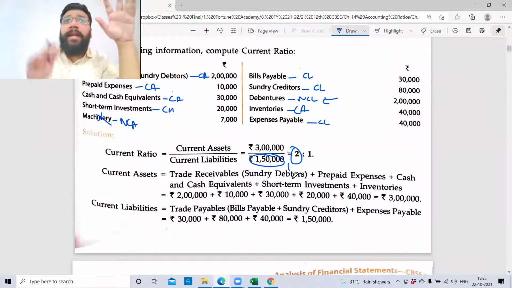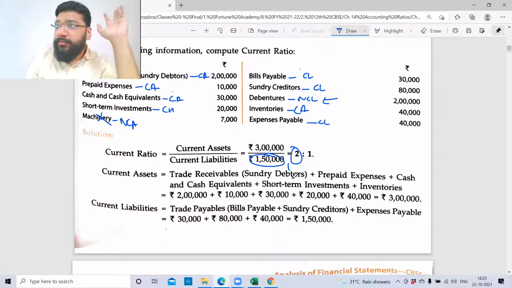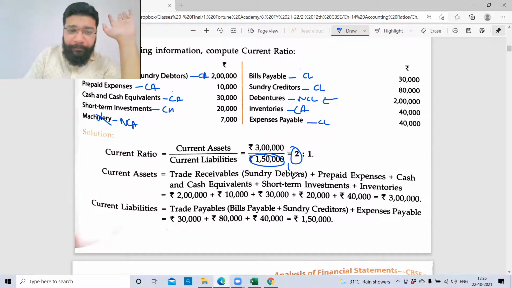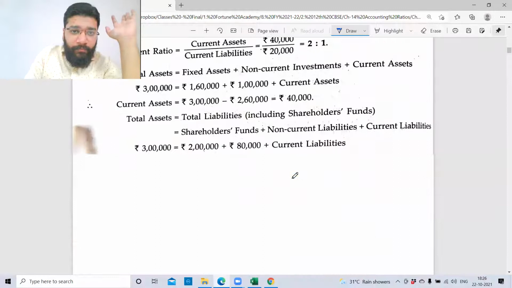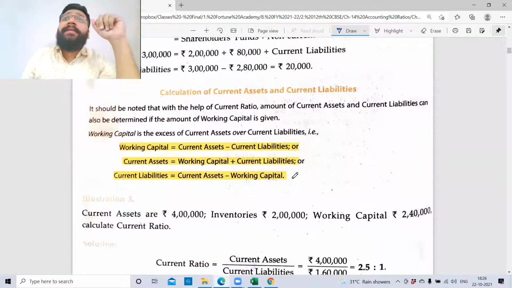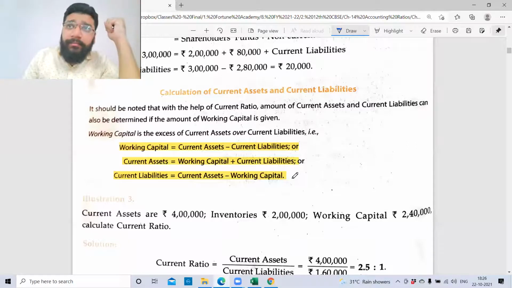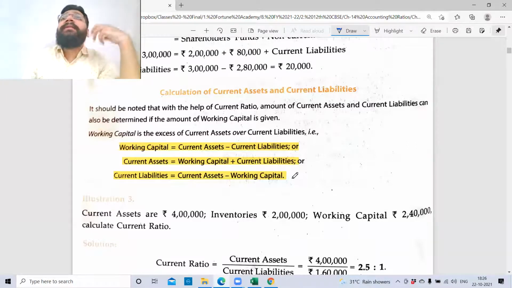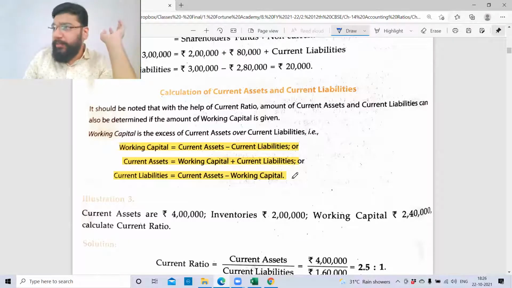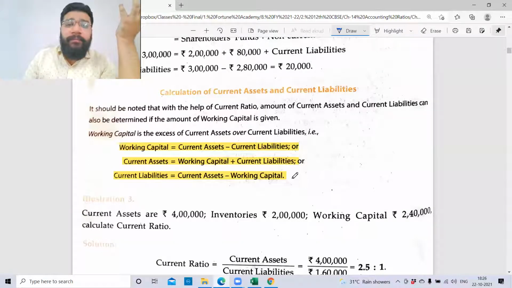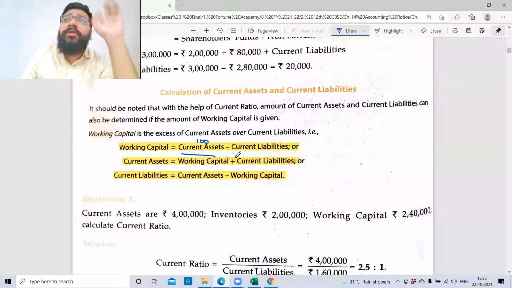So I'm not doing this sum. I'm just trying to give you an outline about the sums. I hope you'll be able to manage, right? Now, sometimes what happens is that they'll not give you current assets and current liability directly. They'll give you working capital. And using working capital, you may have to find out either current asset or current liability. You know what is working capital? Current asset of the business is 100. There's 100 rupees in your pocket.